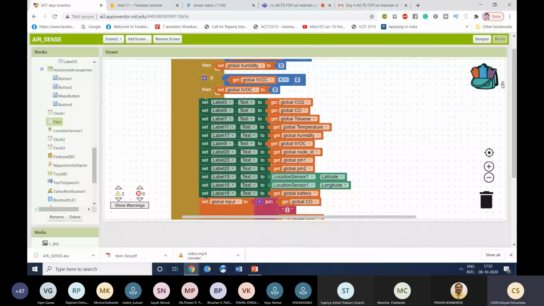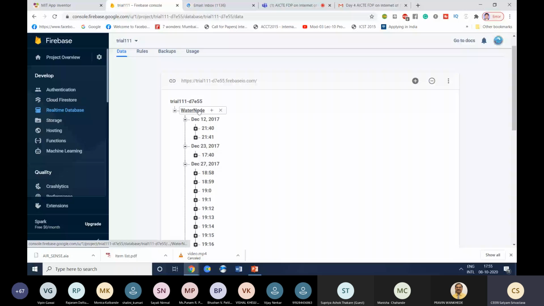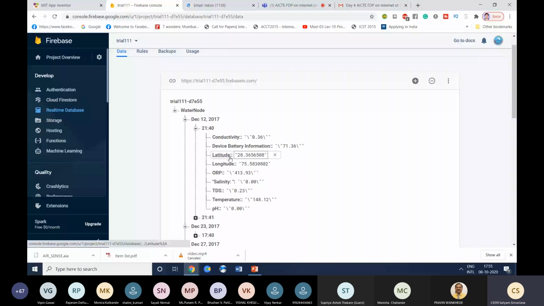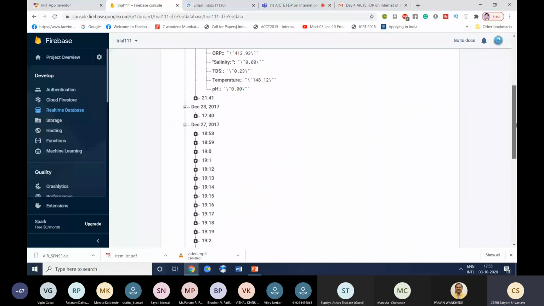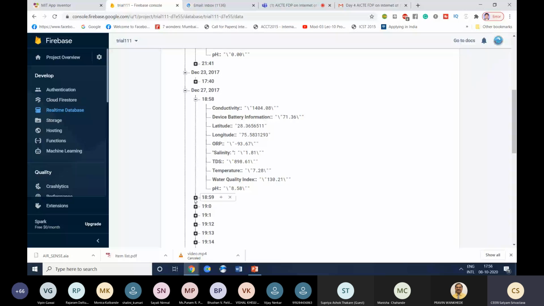This is the Firebase account which I have made, and this is the data coming from one of my water quality monitoring nodes. You can see the water node is the major bucket. Then the date, month, and year is the child bucket, the time is the subchild bucket, and then there is the data. Generally, in this cloud we store data like this. This is the date on which data has come, and this is each minute's data. You can see water conductivity, device information, ORP, salinity, TDS. So this is the water quality data.